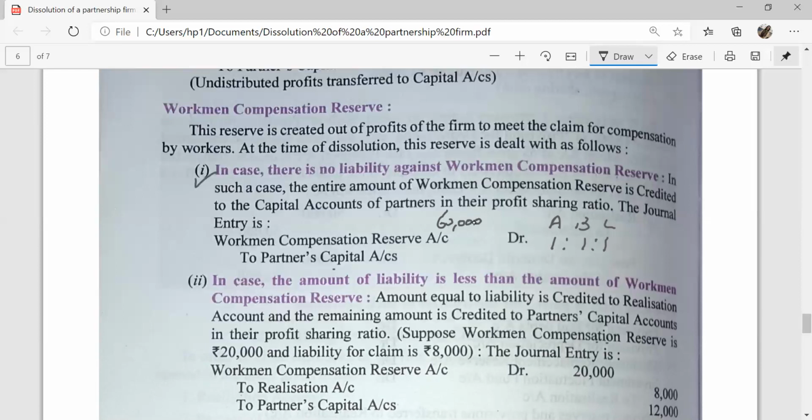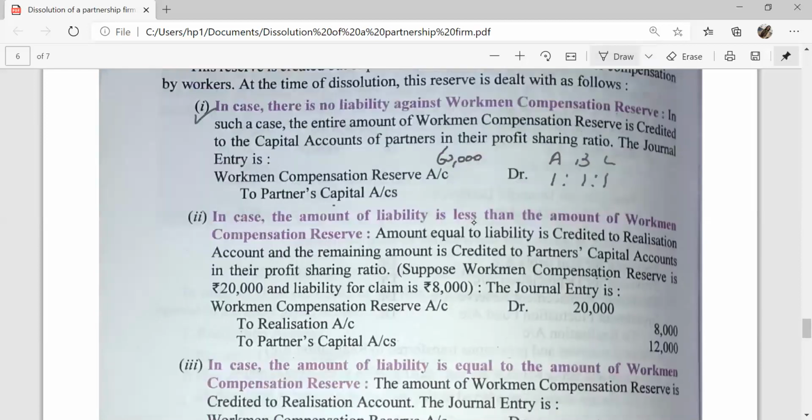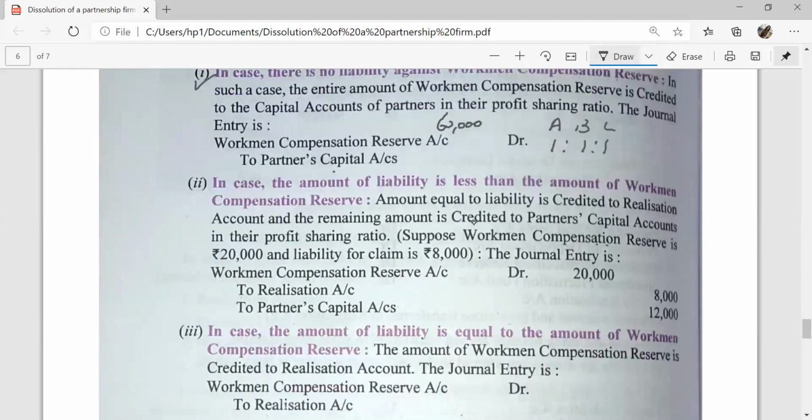Case 2. The amount of liability is less than the amount of workman compensation reserve. Workman compensation reserve is given, and there is a liability of claim against this. Suppose workman compensation reserve is 20,000 and the liability for claim is rupees 8,000.